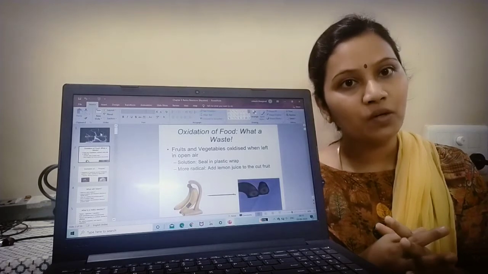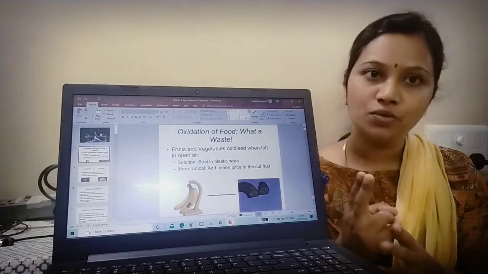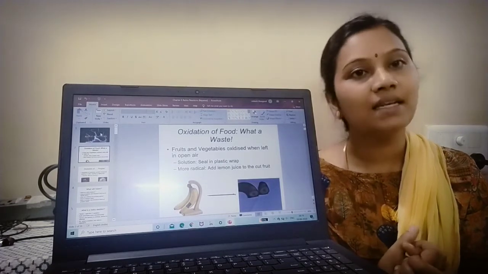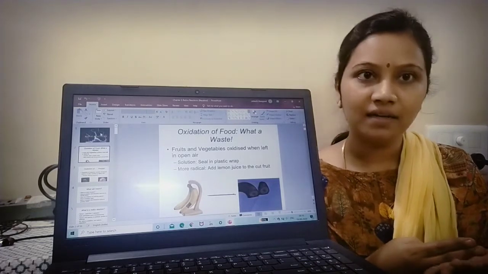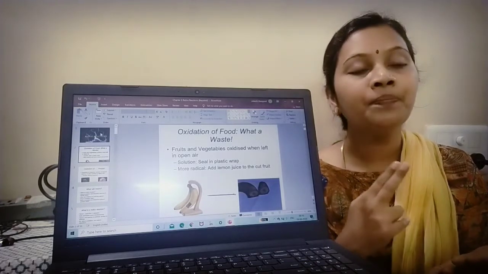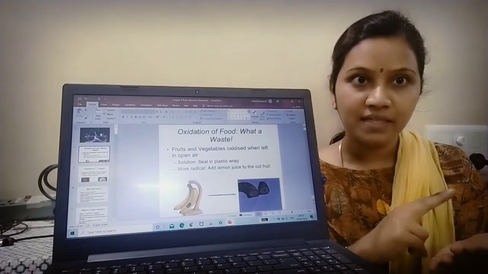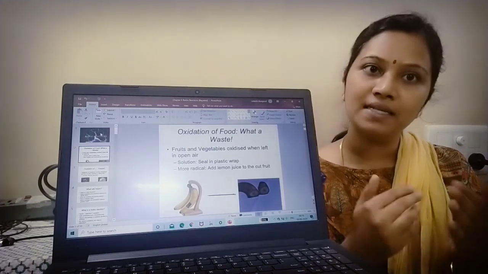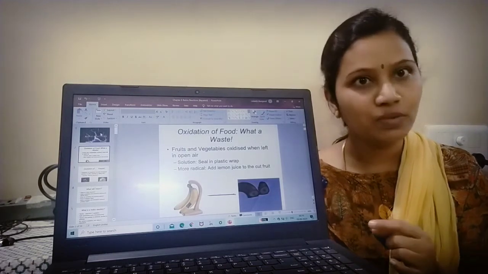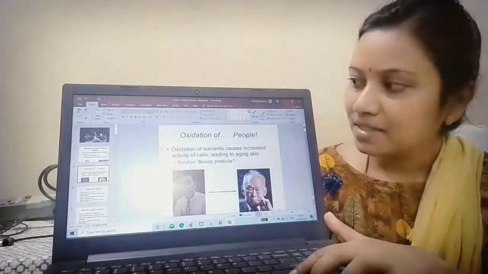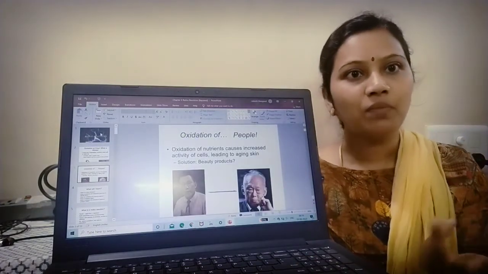So how do we prevent oxidation in that case? We need to take a knife dipped in citric acid, nothing but lemon juice. Then when we cut it, oxidation is reduced because we are inhibiting the surface exposure to the atmosphere. As a result, browning will be delayed. So if it happens in vegetables, I can prevent it.